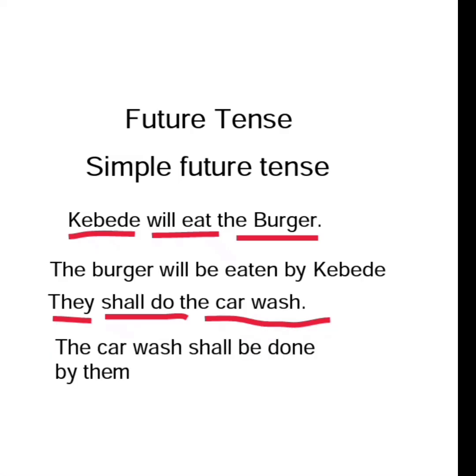The car wash shall be done by them. Look how we change it, how we added be. So when we change it to passive voice, we add be, right? And the past participle will come after the be, right? So this is all about changing active voice to passive voice.